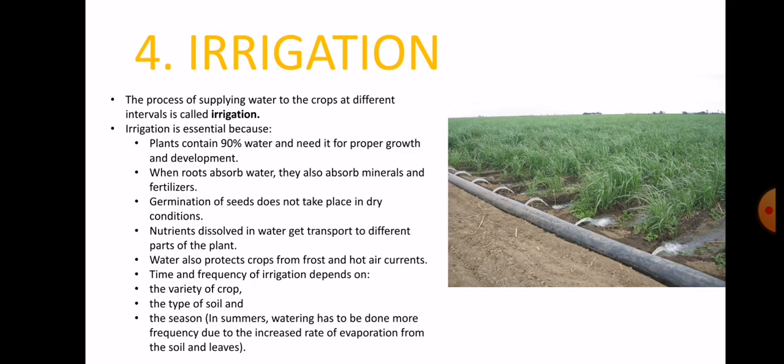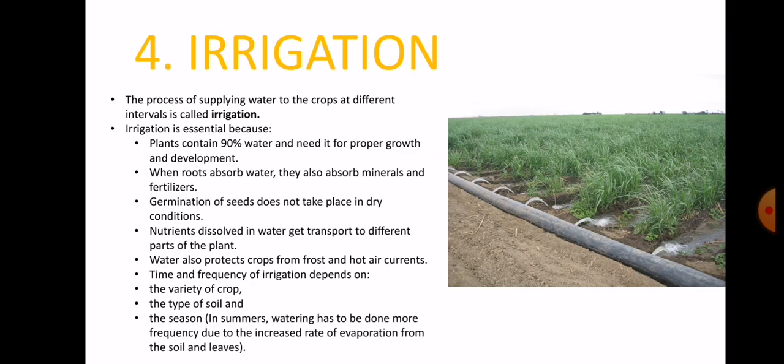Next, if we do not irrigate our crop, then the seeds dry out, and in dry conditions the seed is not able to germinate. That is why irrigation is important. Water also protects our crop from frost and hot air currents.